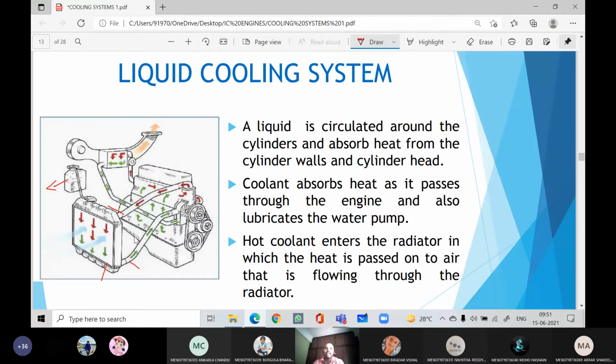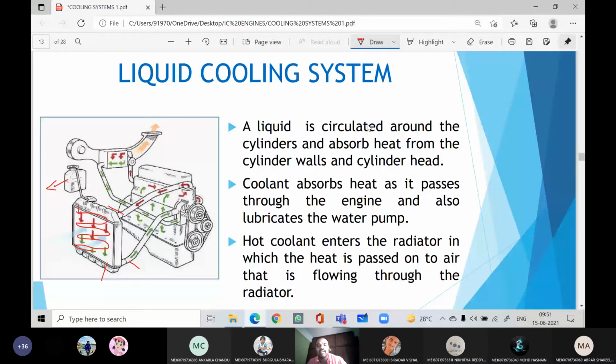The radiator has some fins, and at the back of the radiator there will be a fan. It has copper tubes like this. When the hot coolant is passing through the tubes and we are blowing air from the backside, this air will absorb the heat from the coolant, and thereby the coolant will be cooled, and that cold coolant can be used again for the cycle.